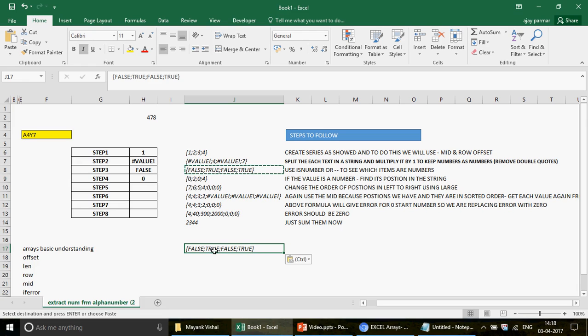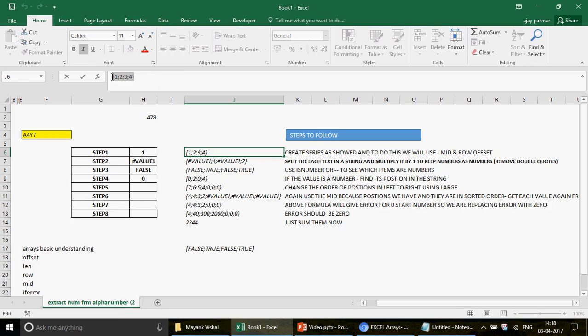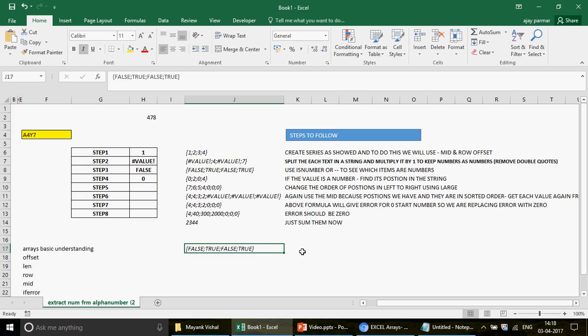I know it is on the second and the fourth, but we have to actually convert this into a number. So I have already created this array and I just multiplied both these arrays. So the arrays get multiplied. This false is multiplied with this 1, this true is multiplied with this 2, this false is multiplied with this 3, and this true is multiplied with this 4.